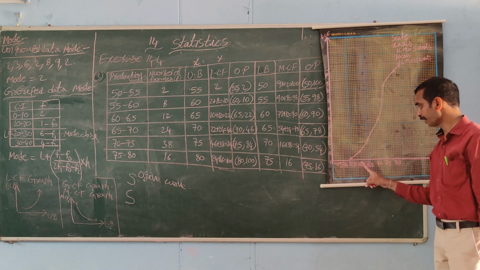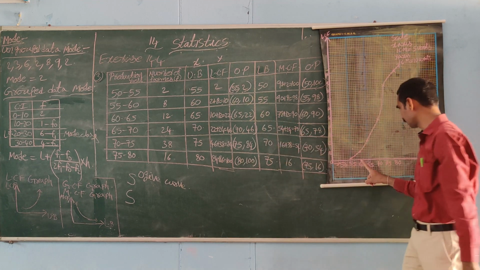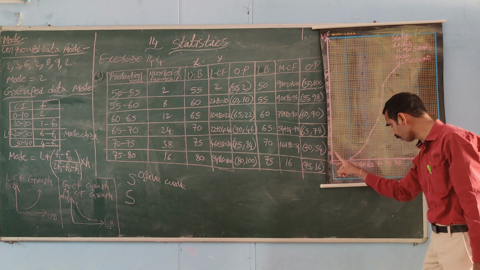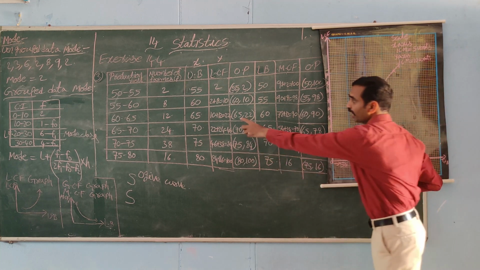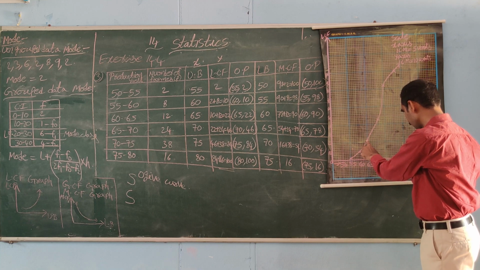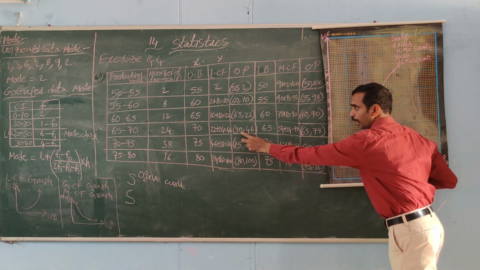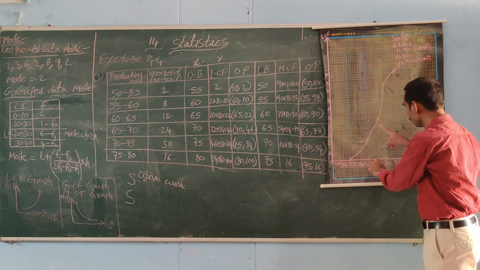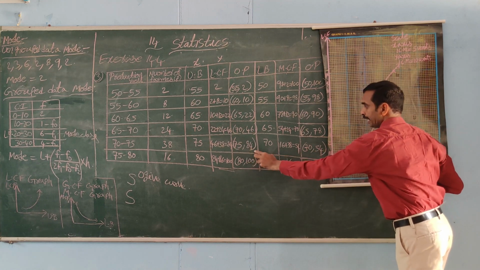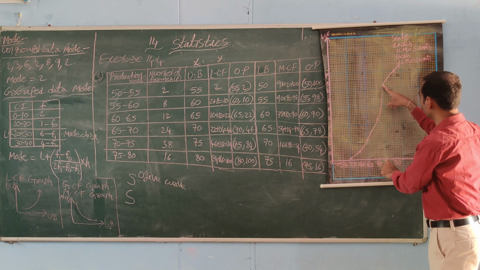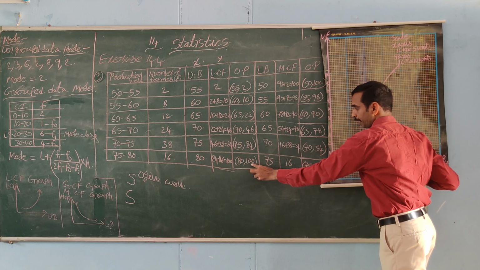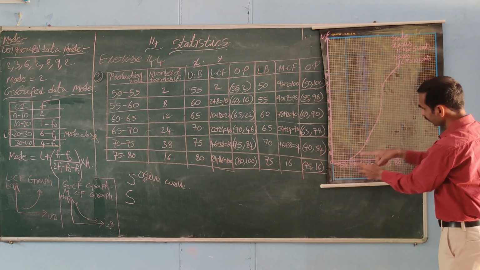Here 55, 2. Next for 60 we are taking 10. 60, 10. We can mark the points. X value is 60 and y value is 10. Next x value is 65 and y value is 22. We can mark points. Next x value 70 and y value 46. 70, 46. We can mark the points first. After that 75, 84. We can mark the point. Next 80, 100. We can join all the points.